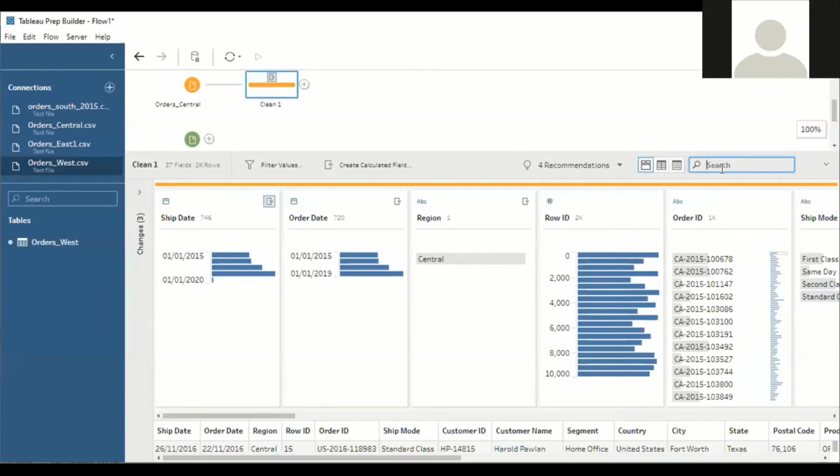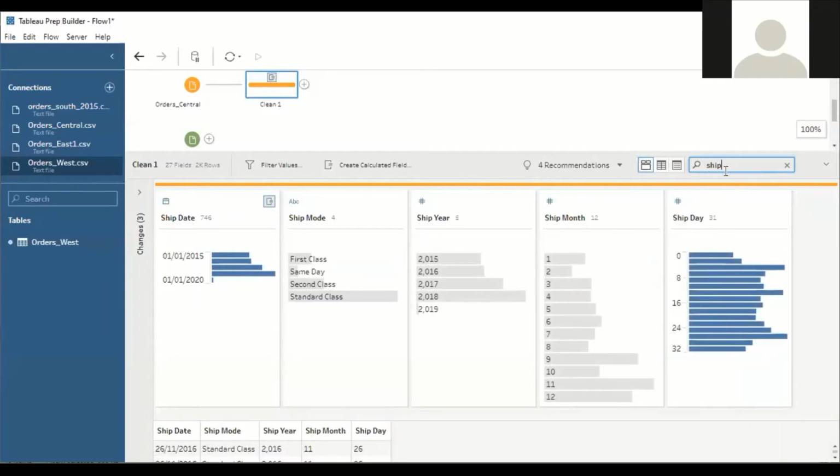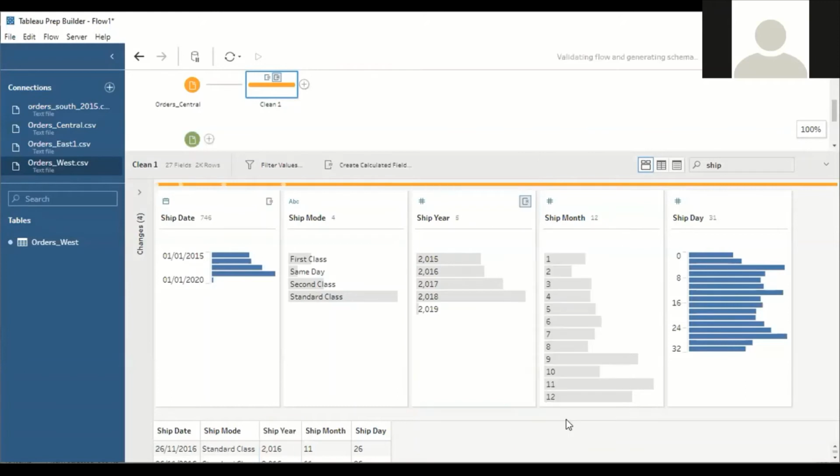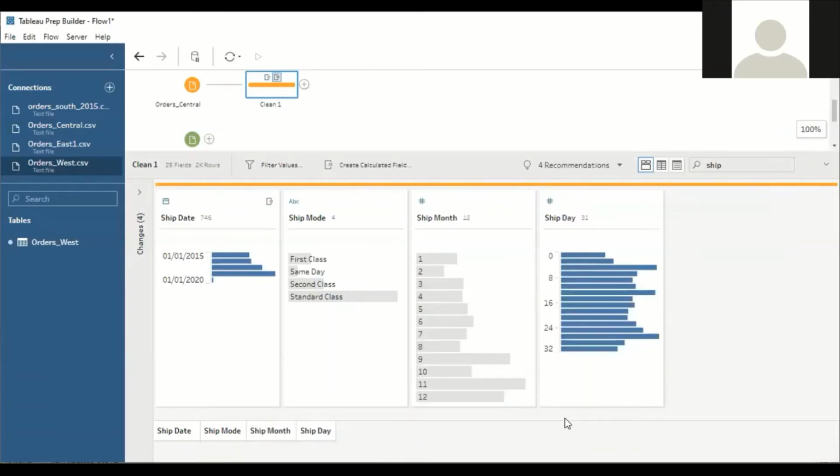Ship date. Okay, so we can check here. Understood. So the columns which start from S will all be displayed. Okay, ship date, this is the column I have created. Next, I don't want this ship year. So what I will do, just right click on the three ellipses, you will get an option called remove. Okay, so now the ship year column got deleted from central.